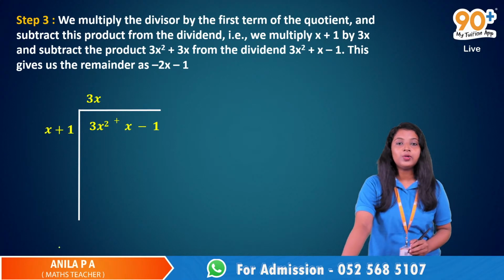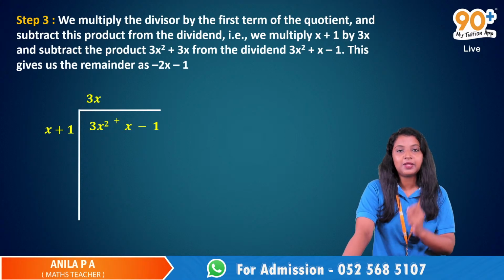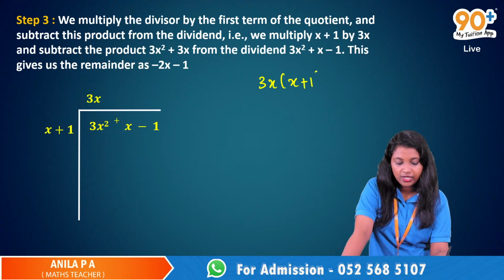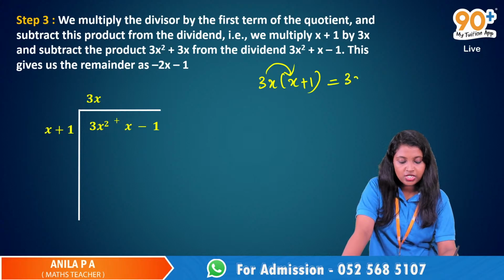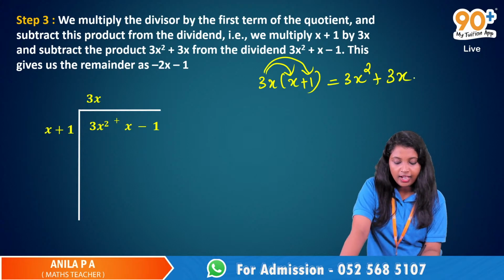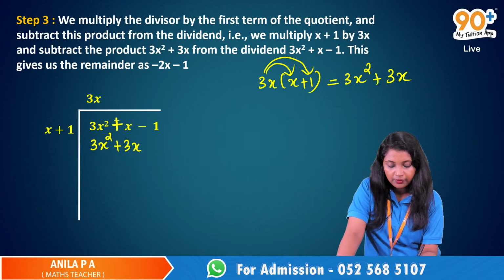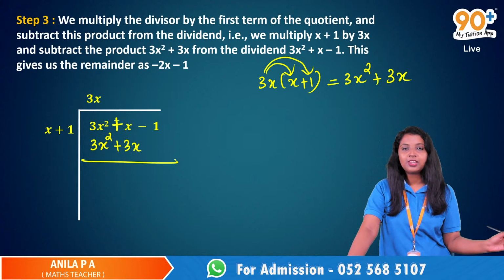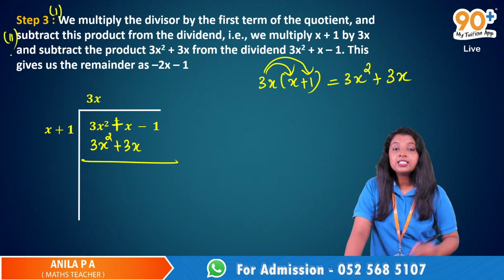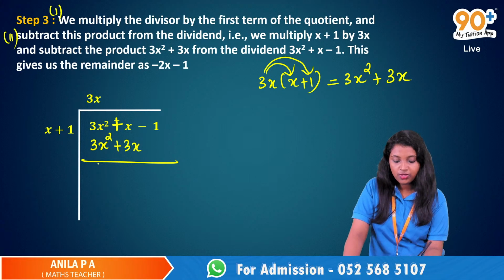Okay, guys, let's go back to this one. So, what we have to do is multiply this 3x with x plus 1. So we get 3x into x plus 1, which will be 3x into x, which is 3x squared, plus 3x into 1, which is 3x. So we have to write that here, 3x squared plus 3x. And for step 3, we have the first part and the second part. The second part is subtract this product. So we have to subtract 3x squared from 3x squared. So we will get 0.